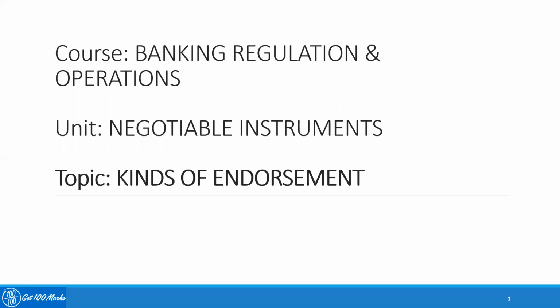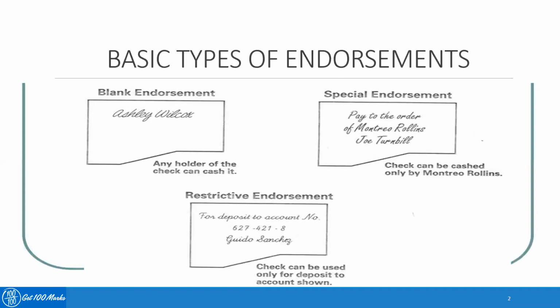Hello everyone. The course name is Banking Regulation and Operations. The unit is Negotiable Instruments. Then the topic that I'll be covering in this presentation is the different kinds of endorsement. Starting with the three basic types of endorsement, which are classified as blank endorsement, special endorsement, and restrictive endorsement.